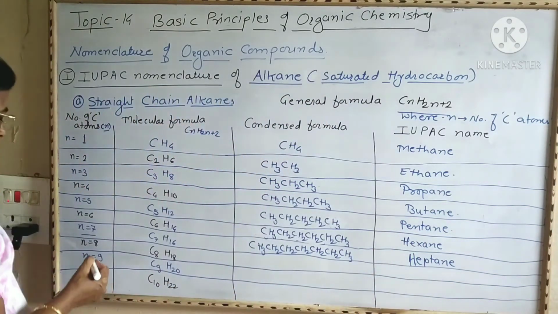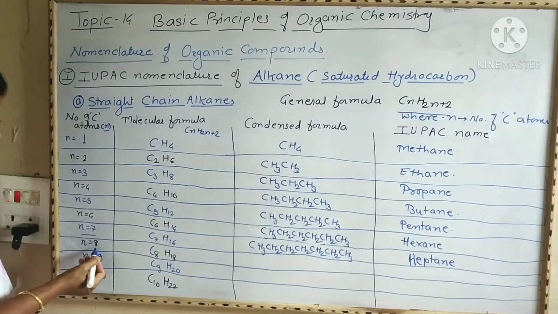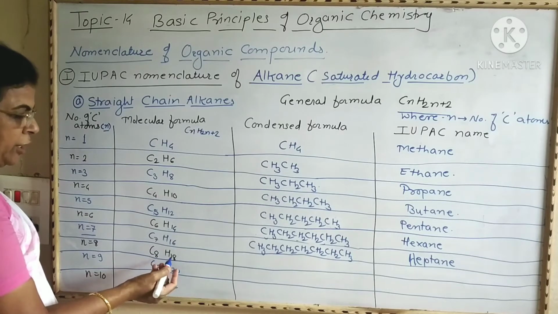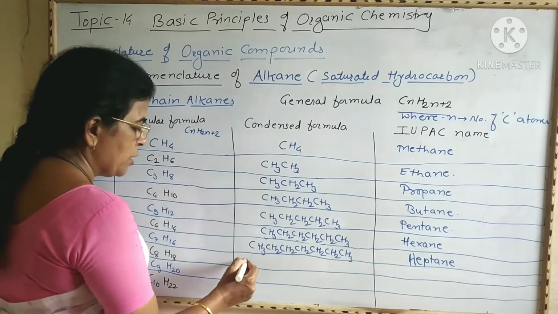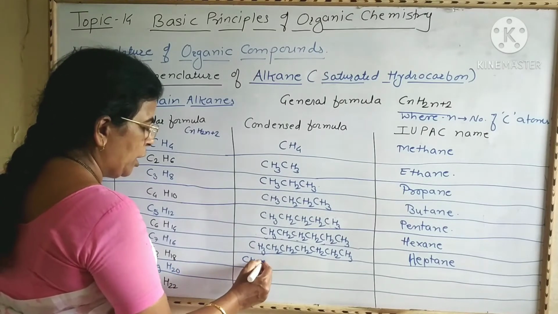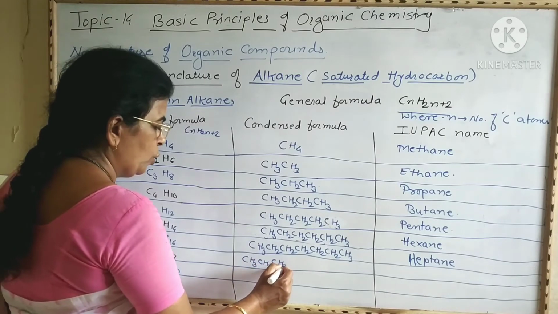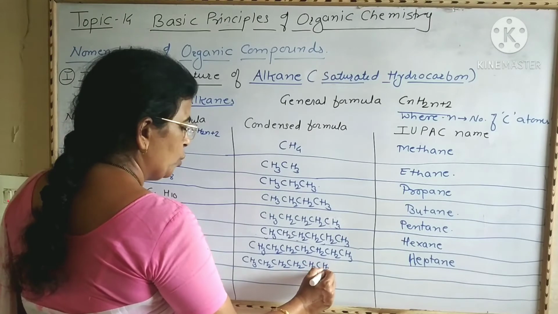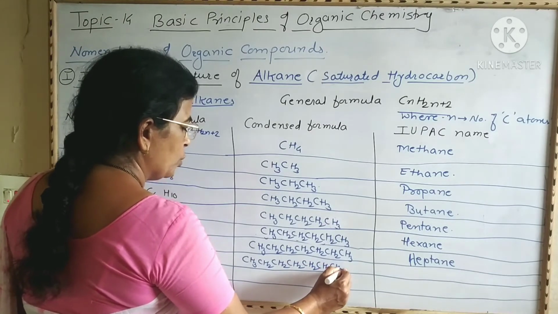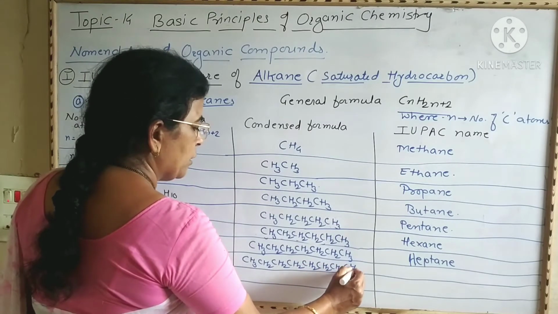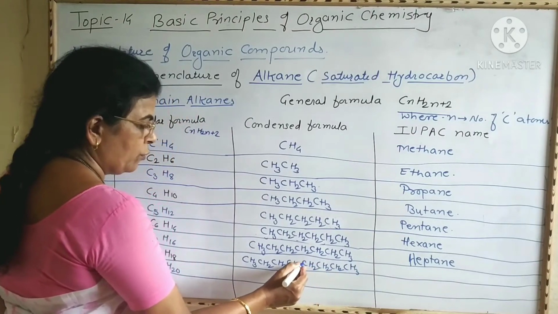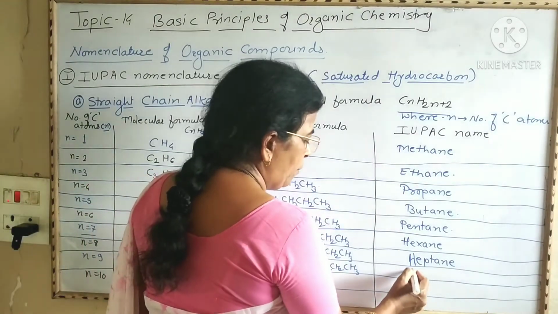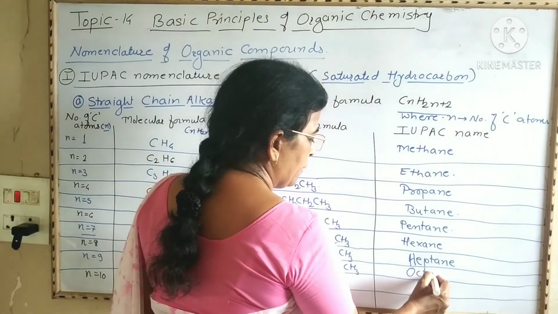Then next, if the number of carbon atoms becomes 8, then the molecular formula becomes C8H18 and the structure becomes CH3, CH2, CH2, CH2, CH2, CH2, CH2, CH3, with carbons 1, 2, 3, 4, 5, 6, 7 and 8. The IUPAC name of this alkane is octane.